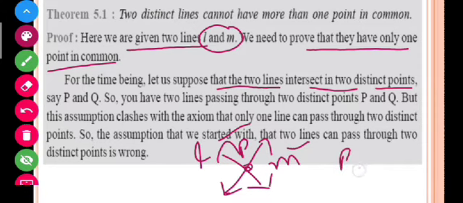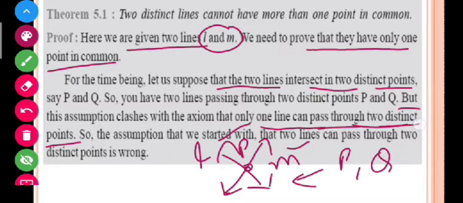But this statement is opposite to the stated axiom. Which axiom? I can say the axiom of the first postulate, which says that one line can pass through two distinct points. It says that there is only one line that passes through two distinct points, right? So students, it is opposite to my axiom, and you know that an axiom can't be wrong. So the statement that I have chosen is wrong, but my axiom can't be wrong here. So I can say that my supposition is wrong and the statement that is given here is true.